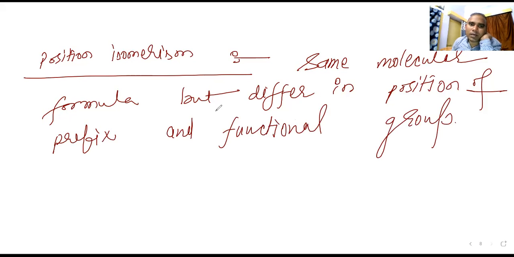Same molecular formula, but differ in position of prefix and functional group, which we can see. That is no problem.